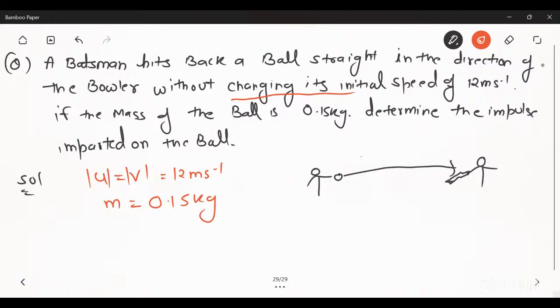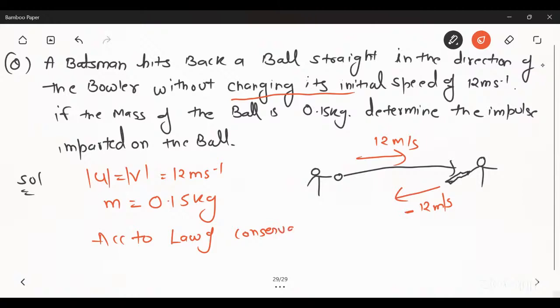Firstly, the velocity of the ball when the bowler throws is 12 meter per second. After hitting, the ball comes with the same speed, but the direction changes, so we apply a minus sign here. So according to the law of conservation of momentum,